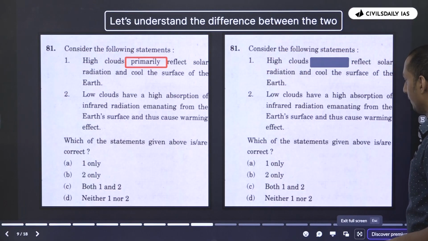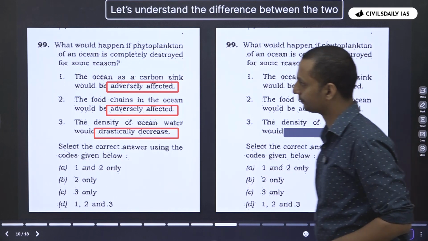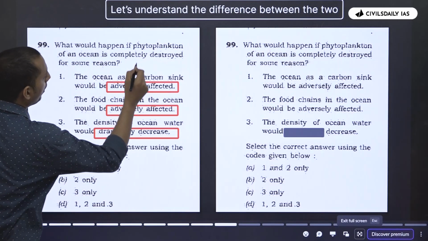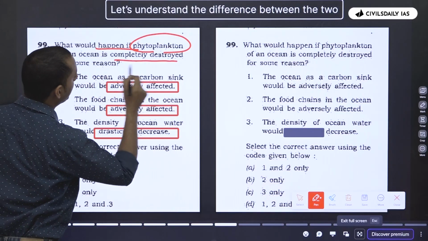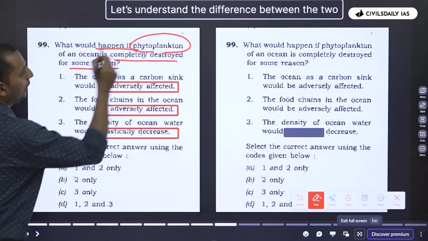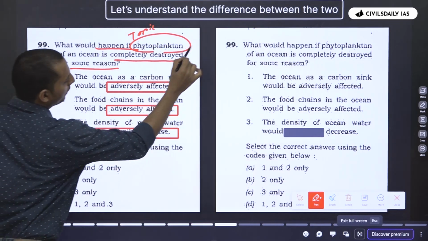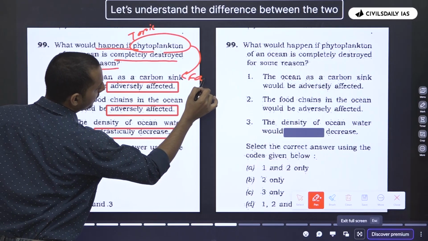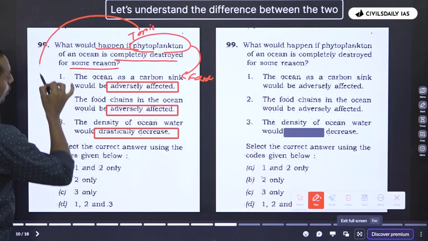Let's move on to the next question. Now here, you can try the same. What would happen if the phytoplankton of an ocean is completely destroyed? You can attempt the same. Now remember, this is the topic. Phytoplankton is the topic, and this is the fact or the statement. So remember to check the connection between the topic and the statement.